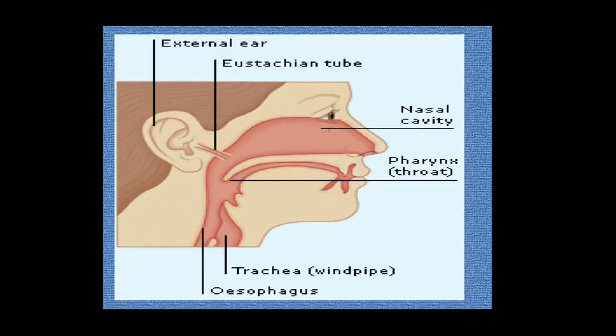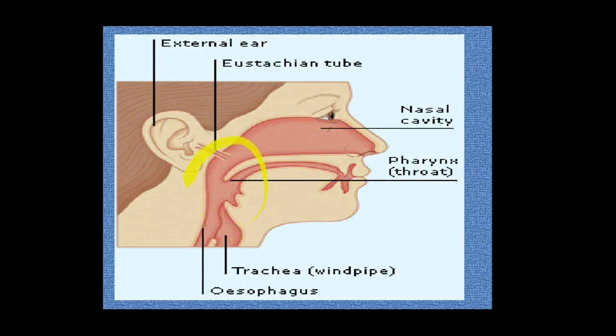So here the picture is some more clear, I think. The external ear, then the middle ear which contains the eustachian tube. This eustachian tube has got connection with the pharynx. And what is pharynx? It is a meeting place of nasal cavity as well as the throat, where the eustachian tube got connected. So the ear, the nose and the throat are connected at a junction called pharynx.